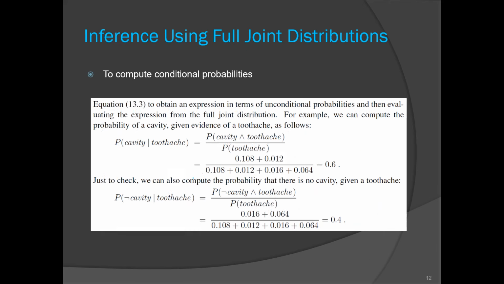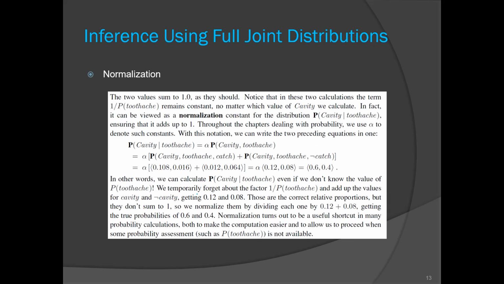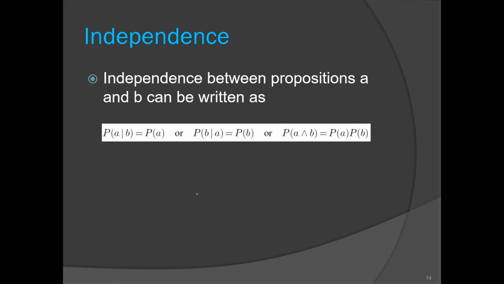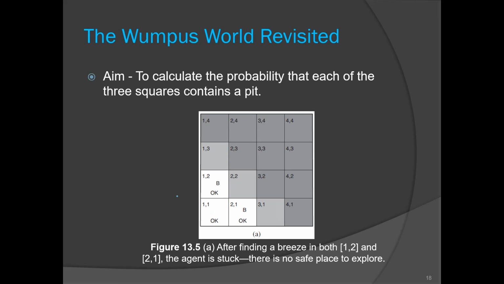We have talked about different probability rules like product rule, normalization, independence, then Bayes rule, right? So we need the knowledge of those rules to determine the probability in the case of a Wumpus world example. Now this is a slightly changed scenario. In the previous unit, there was no breeze at this location.